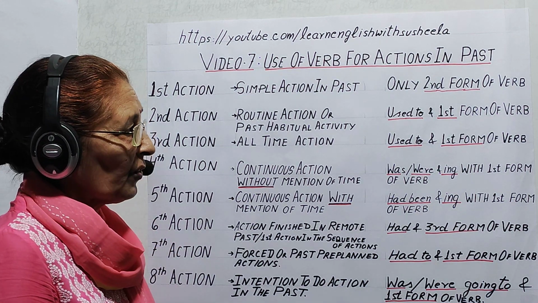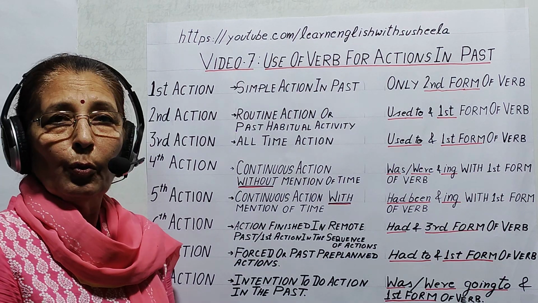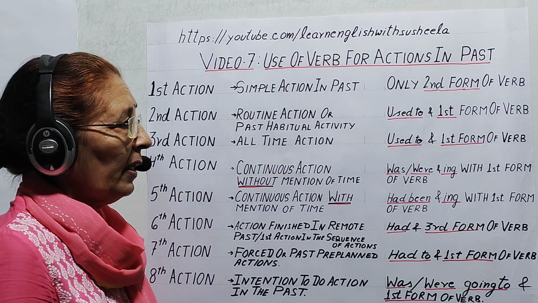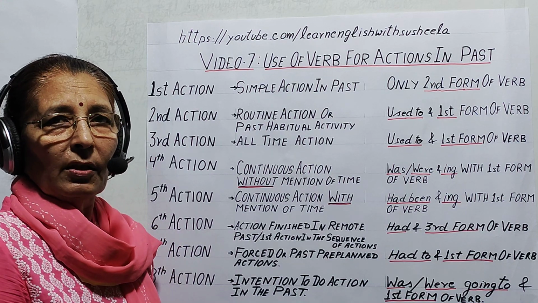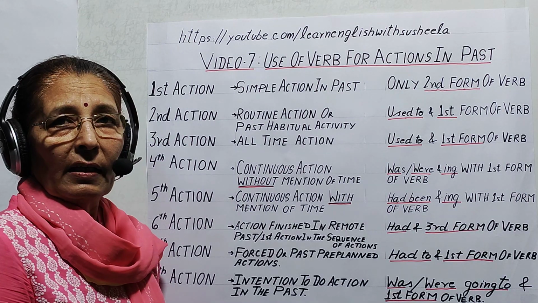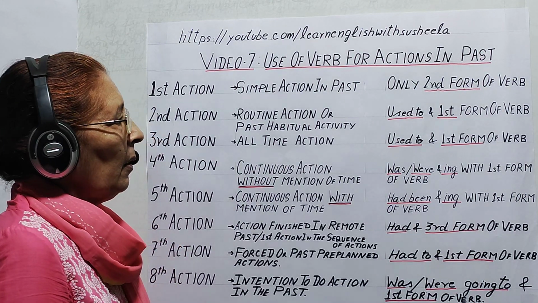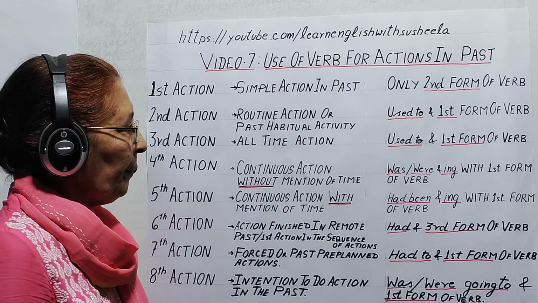We use was with singular subject and were with plural subject. And we use ing with the first form of the verb. For example, she was playing hockey. It was raining yesterday. Or they were playing cricket.